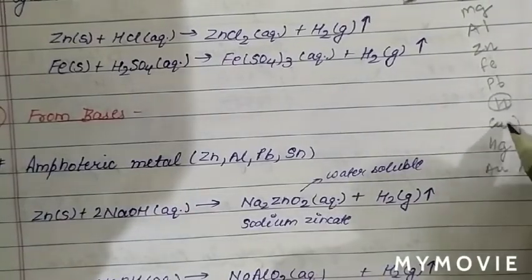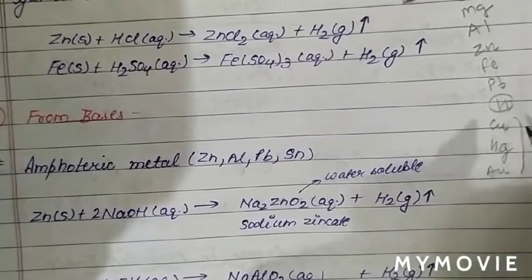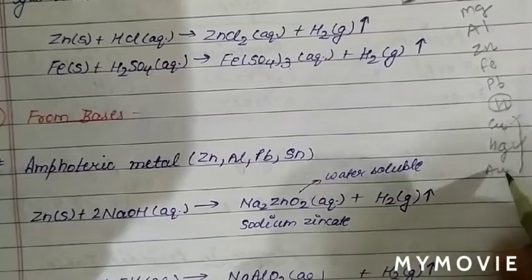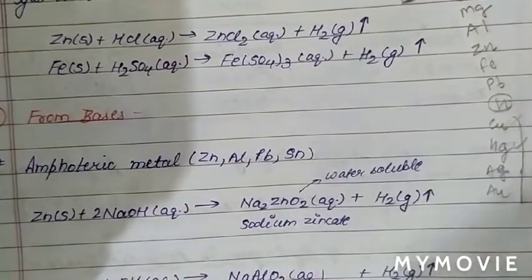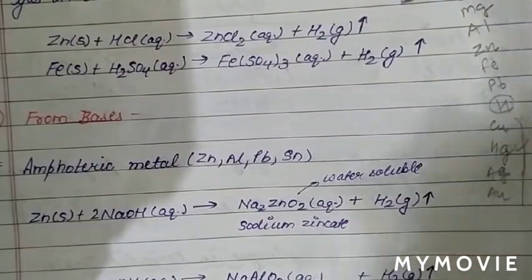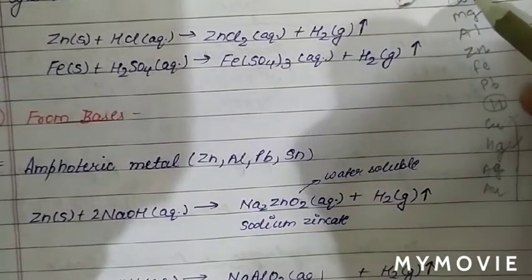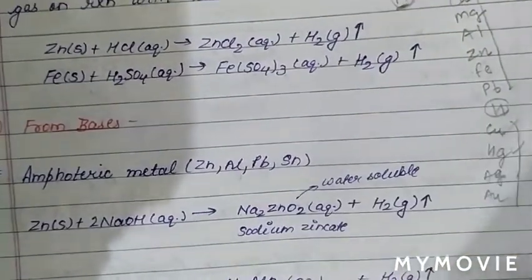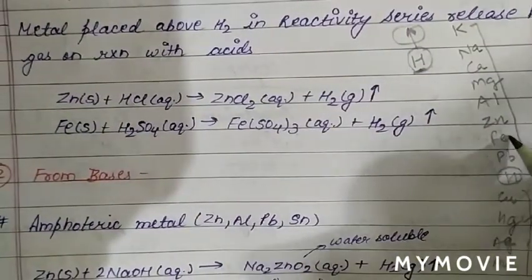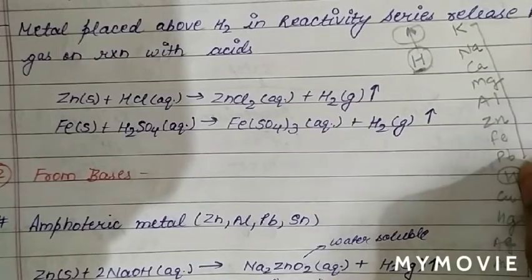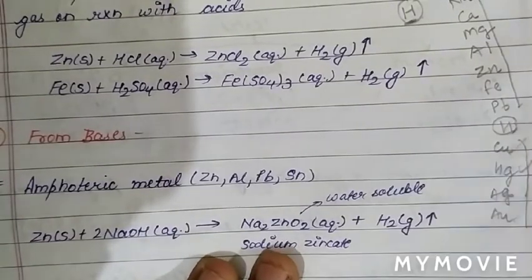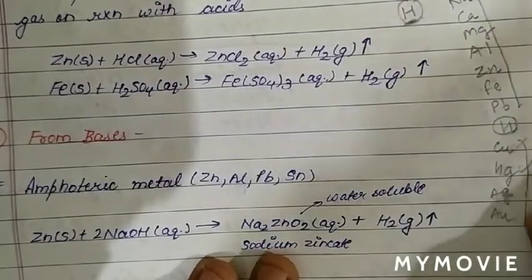When these metals, copper, silver, gold, mercury, react with mineral acids, they do not liberate hydrogen gas. The metals which lie above, for example potassium, sodium, calcium, magnesium, aluminium, zinc, iron, lead, when they react with mineral acid, will liberate hydrogen gas, and the metals which lie below hydrogen will not. So this is the concept based on the reactivity series.